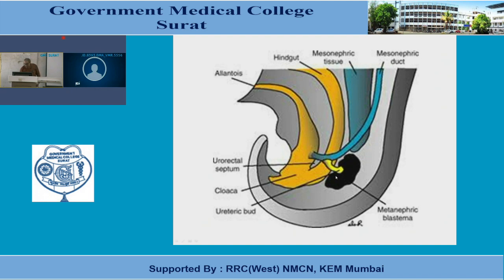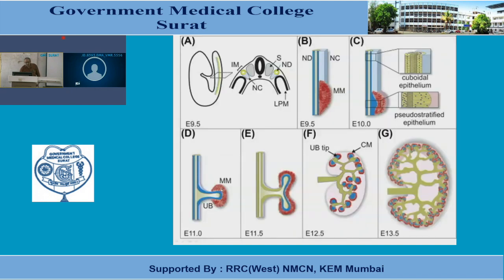And as the ureteric bud reaches the nephrogenic cord, certain mesodermal cells located within the nephrogenic cord cap the distal blind end of the ureteric bud. These capping cells are known as the metanephric blastema. That is going to give rise to the excretory part, which we will discuss later on. Now this ureteric bud divides and subdivides for certain generations. The first generation gives rise to the major calyces. The next few generations get fused to form the minor calyces, and the further generations give rise to the collecting tubules. So this is how the collecting part of the kidney is formed.